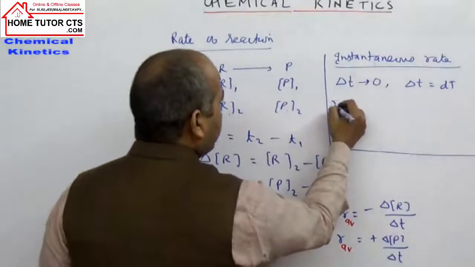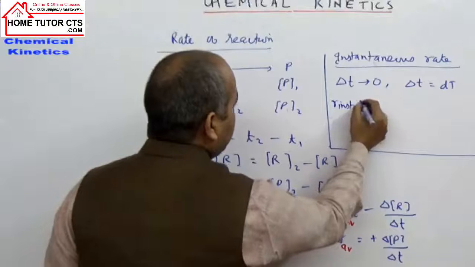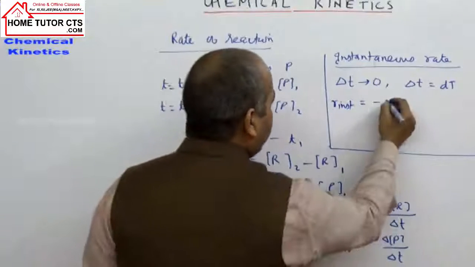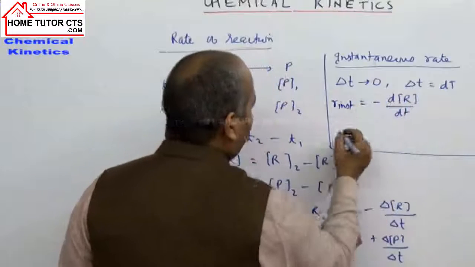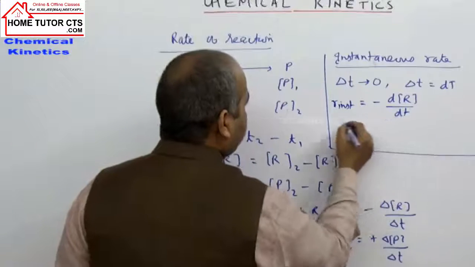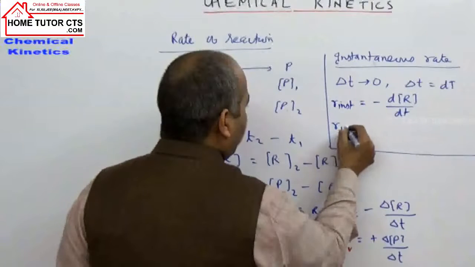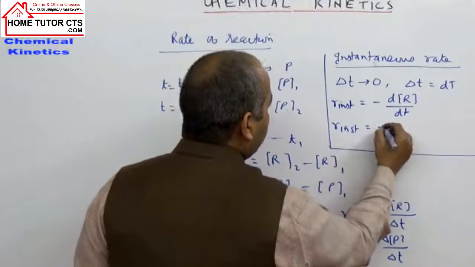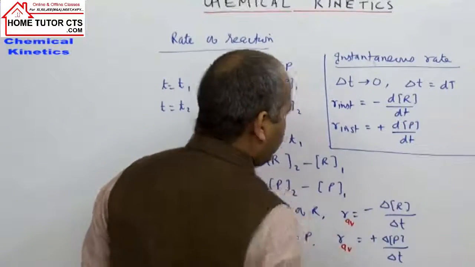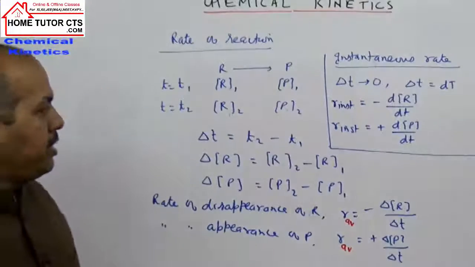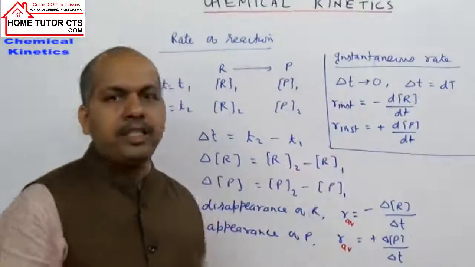If I write the same expression that was the average rate, what is the instantaneous rate in terms of reactant? It is minus dR by dt, or for product we can write plus dP upon dt. For product we write the rate as dP upon dt.